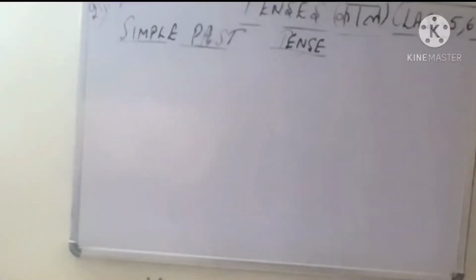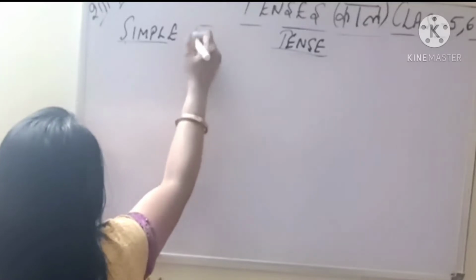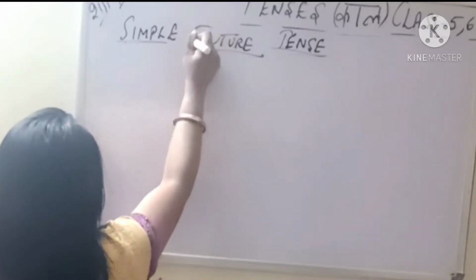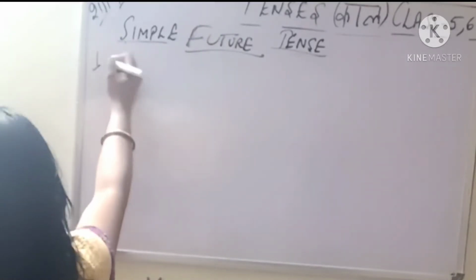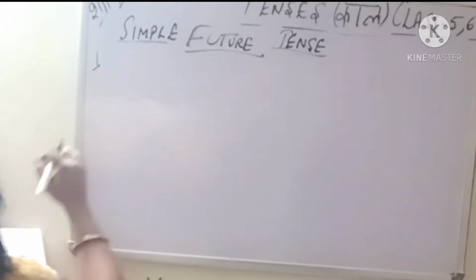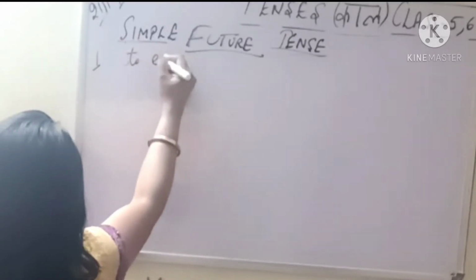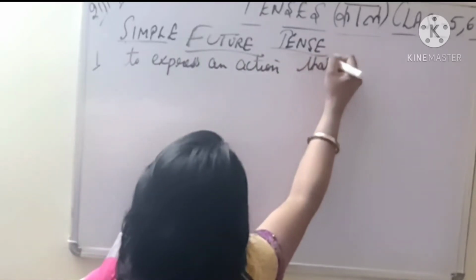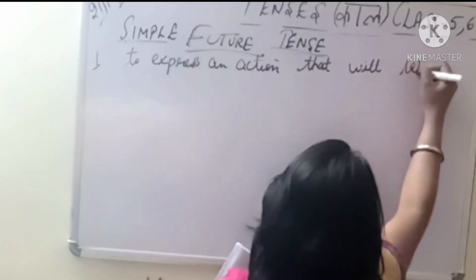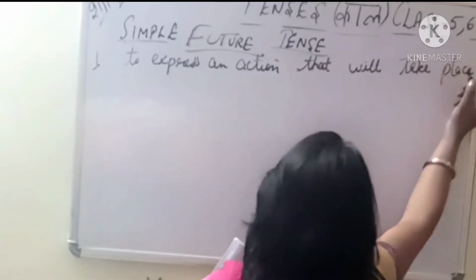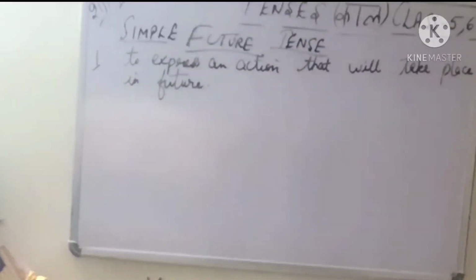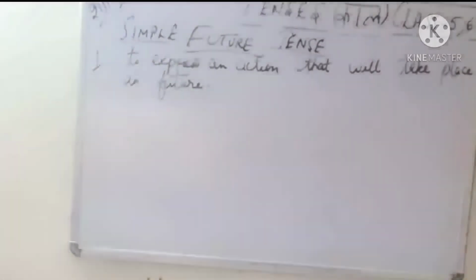So now coming to your future tense, simple future tense, where should we use? Chalo, let's take first rule. Where should we use a simple future tense? To express an action, obviously. To express an action that will take place in future. ठीक है, तो कहाँ पे यूज करेंगे? वो काम जो कि आने वाले टाइम में होना है.